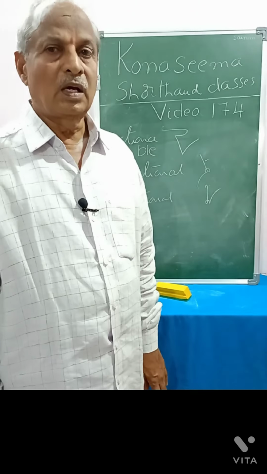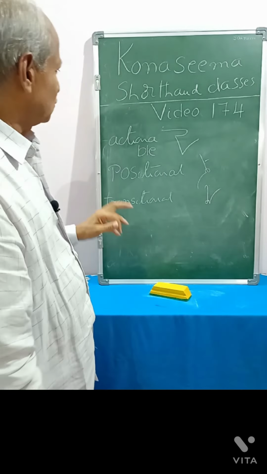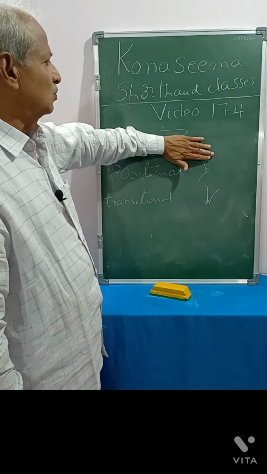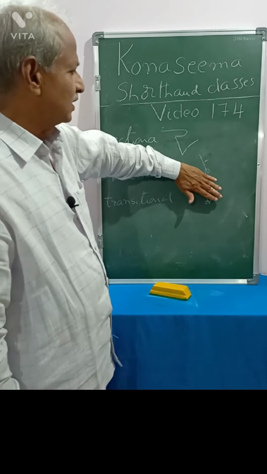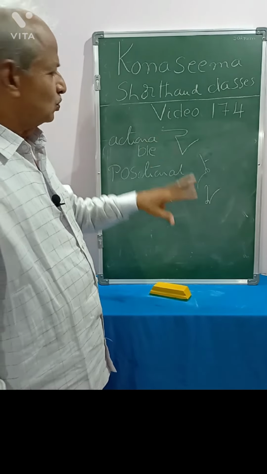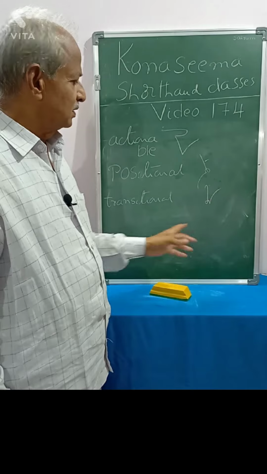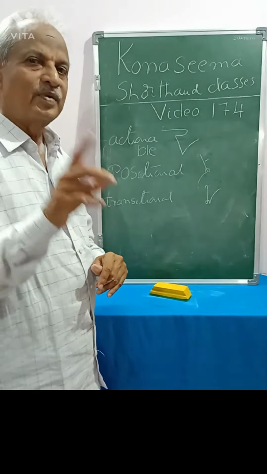Okay, understand? The Shun hook may also be used medially. You see the word actionable. We will write action like this, actionable: K, Shun hook, B, L. Positional: we will write position like this, and we can put a downward L to write positional. Like this, transitional: we will write transition like this, and if we put L, this will become transitional. Thus, we can write the Shun hook medially also.